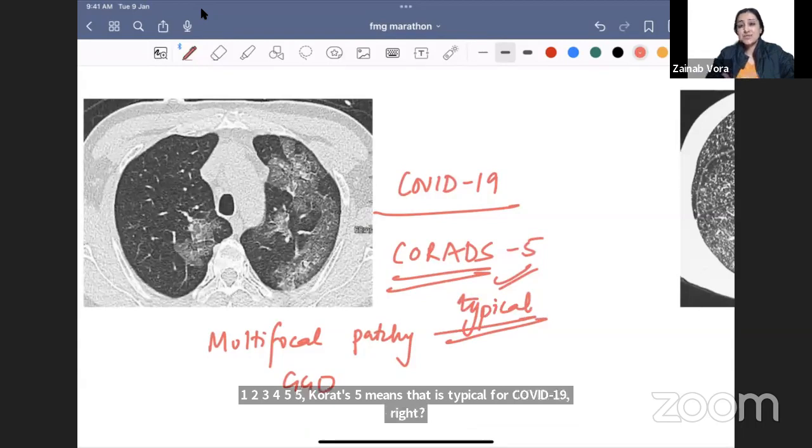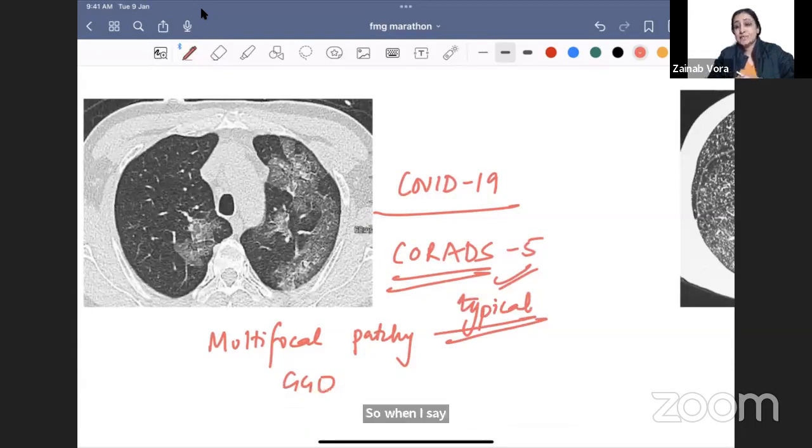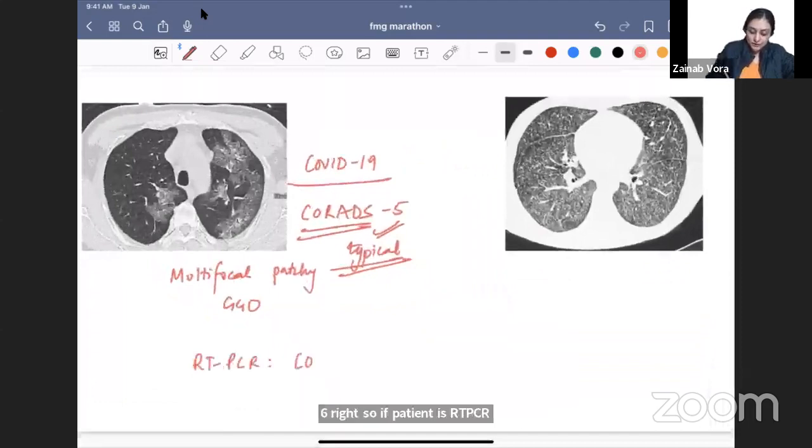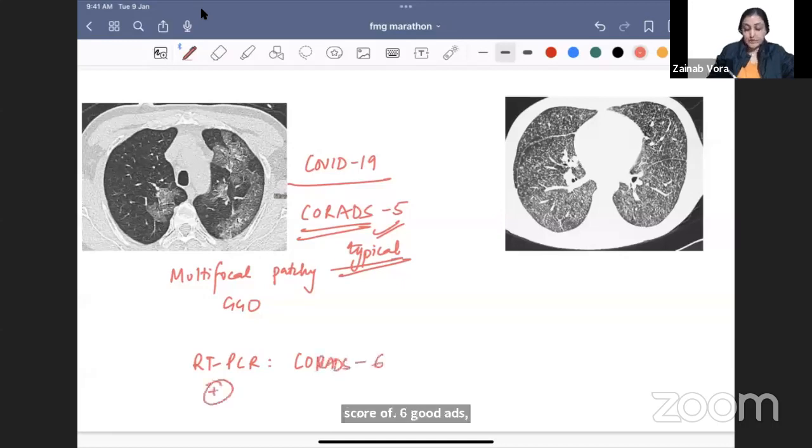If this patient says, Doctor Sahab, what CORAD will you give? I am RT-PCR positive only. I know I have COVID-19. Then what score will you give? Then you will give 6, right? So if the patient is RT-PCR positive, then we give a score of 6. CORAD 6. All right. So this is what you have to remember, that this is typical COVID-19.